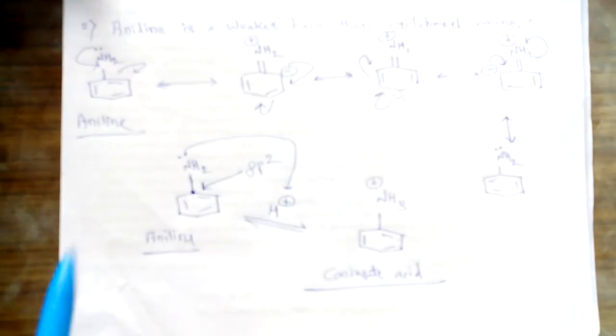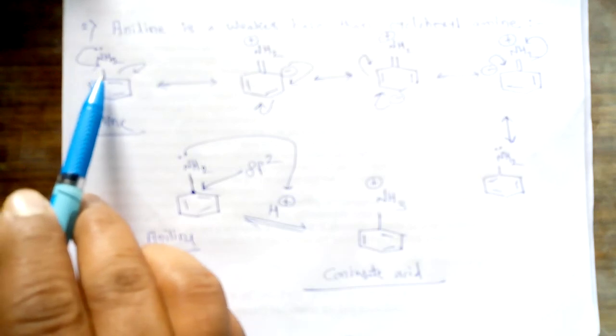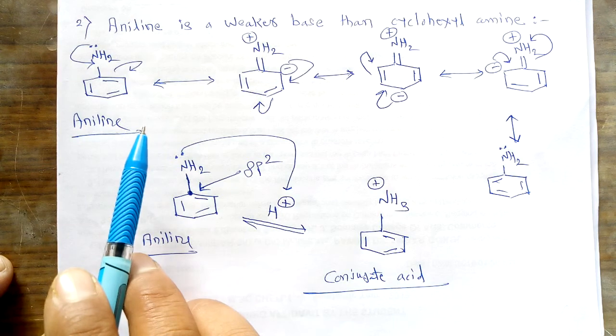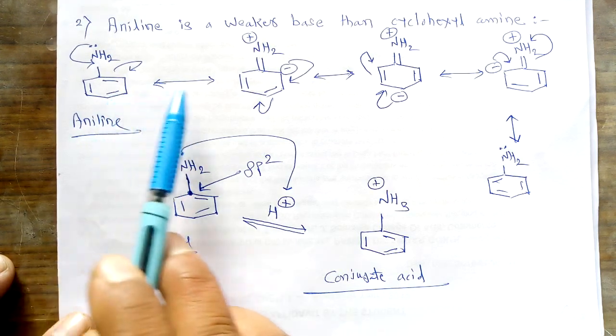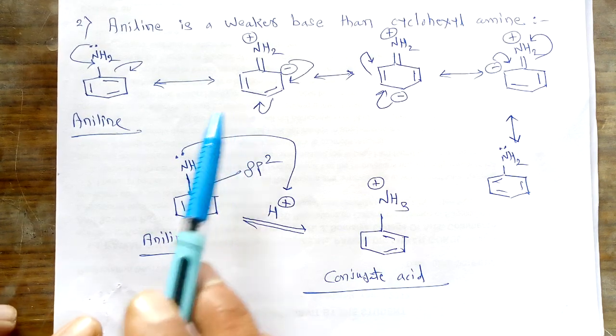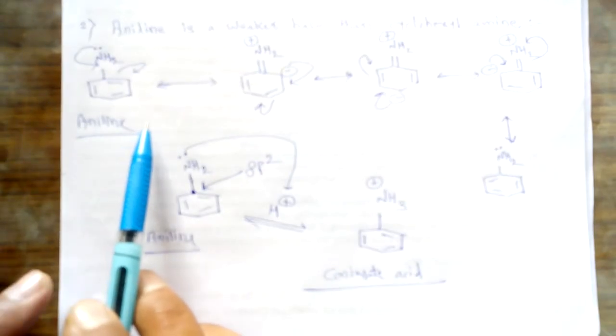As this lone pair present on this nitrogen is involved in this resonance phenomena, this lone pair is not easily available for donation to the proton, and that's why we can say that this aniline is a weaker base. This is the first reason.